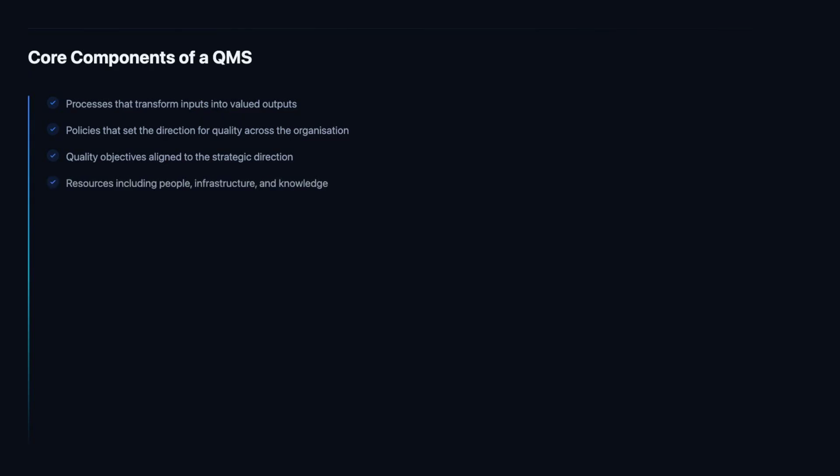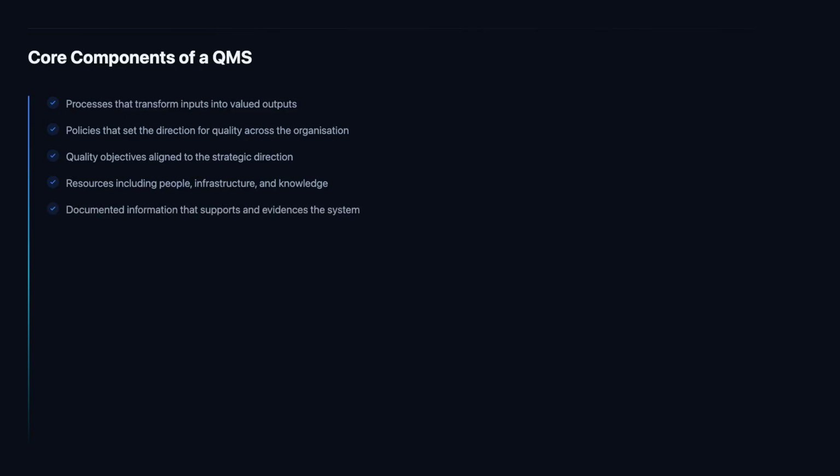No QMS can function without adequate resources. This includes competent people, suitable infrastructure, an appropriate working environment, monitoring and measuring resources, and organizational knowledge. ISO 9001 asks us to determine and provide the resources needed to establish, implement, maintain, and continually improve the QMS.